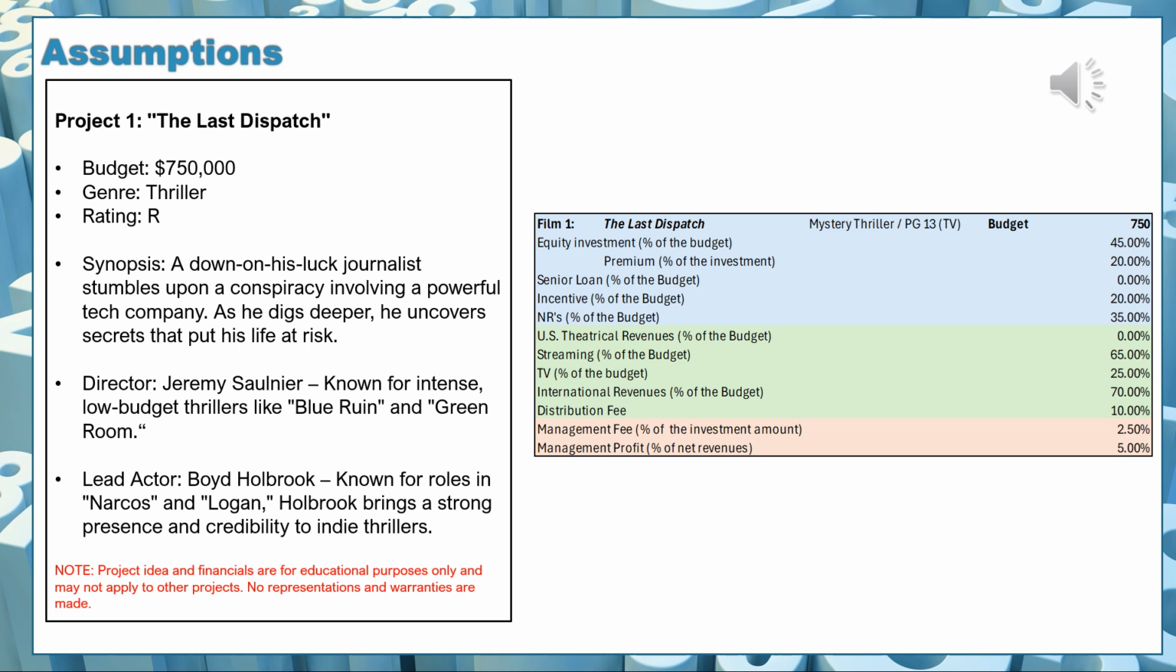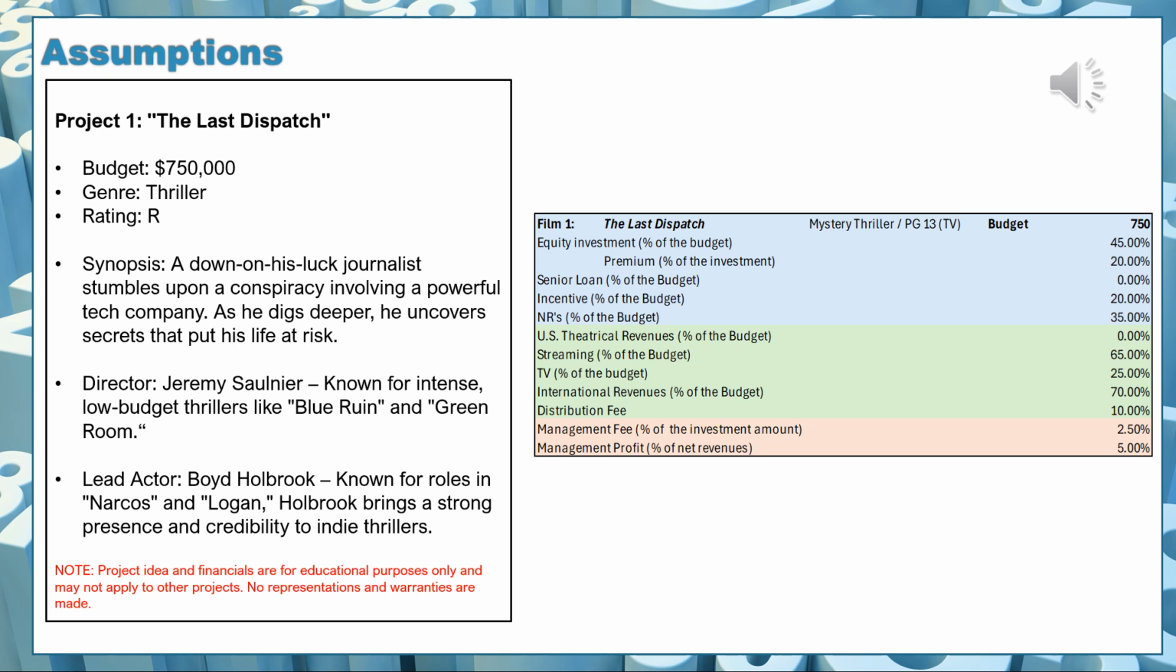I will have a management fee of the investment amount of 2.5%, and I will have a management profit component, a success fee, if you will, of 5% of net revenues. So we'll take a look at this in a moment and see what it looks like in the Excel spreadsheet. But again, I can change every single thing about this. Let's, for example, take a look at the distribution fee, right?